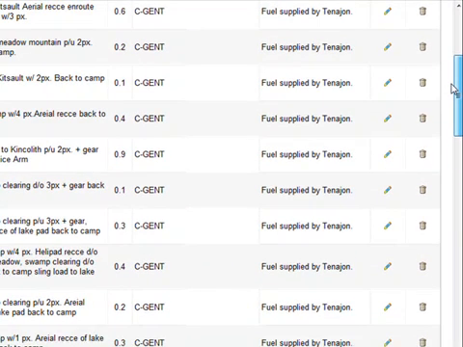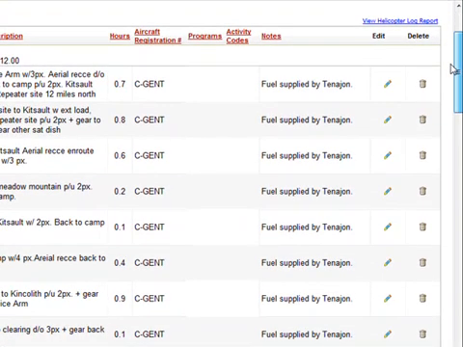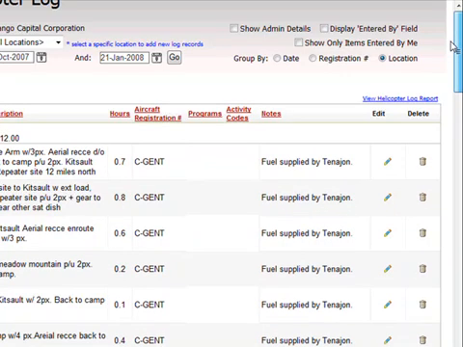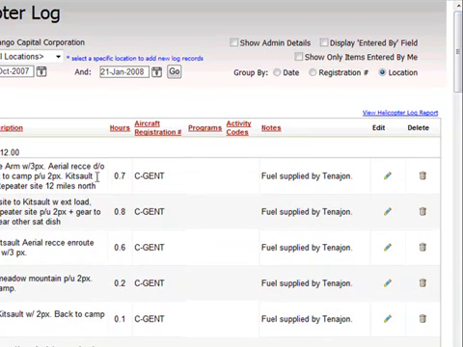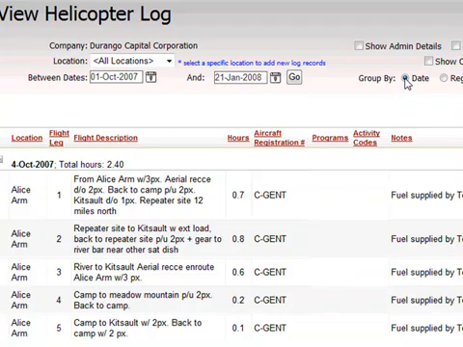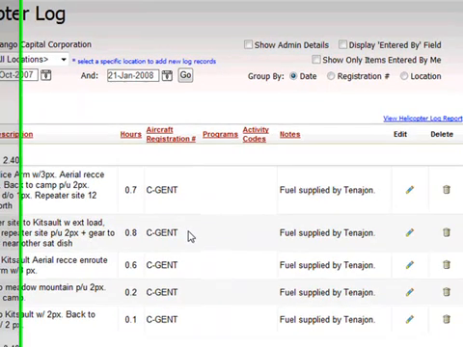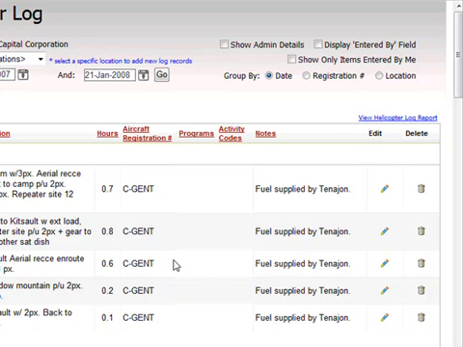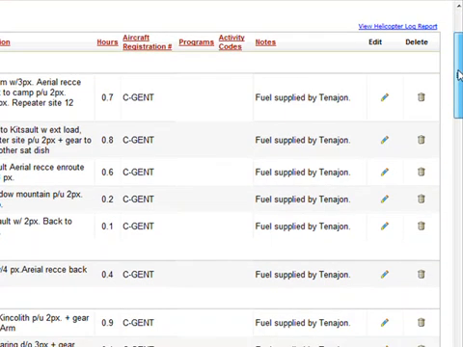Now, the logs as shown here are in a grid for editing. We can view them in different ways. We can group them by date. So on this particular day of 4th of October, there were 5 legs of flying. We can group them by the registration number of the helicopter. In this case, it was always the same chopper. And we can group them by location, and in this case, it was all flown by Alice Arm, so that's not much good to us.